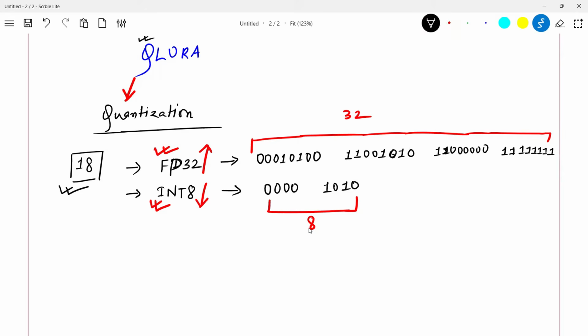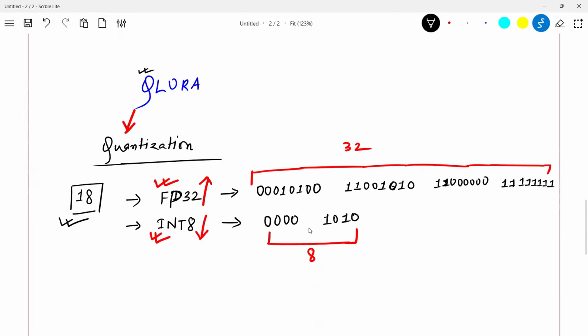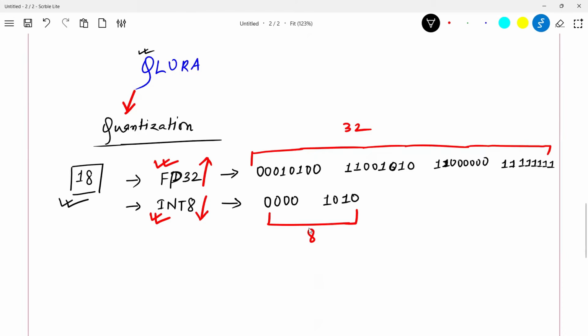Now we are talking about large language models. As I told you, in large language models you have a lot of parameters, a lot of values, and all these values are mostly big numbers. So imagine here we are talking about one number 18. Imagine you have 1 million parameters. Everything has a number. What happens if you bring down the size of all 1 million parameters by 1/4?